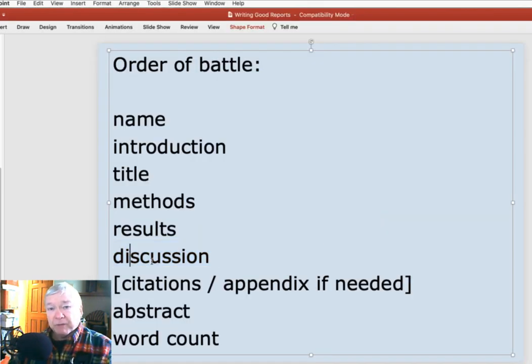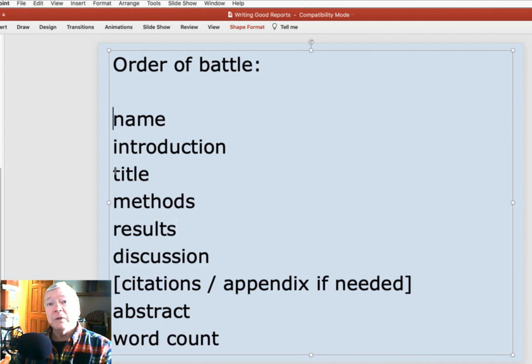Then, if you've talked about things or you've made a quotation or brought in some information from a source, you can put that, and we'll give a couple examples of that when we're looking at some of the examples. You could put it as an inline citation, or you could add a citation section if necessary. If you have additional information that would be very useful to the reader, but it's not necessary for the discussion section, so you didn't put it in results, because only things that are necessary for the discussion are in results. But there's additional information you really want to append to this lab. That's where you'd use an appendix.